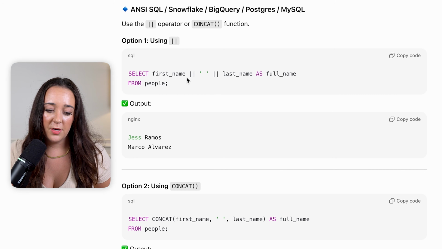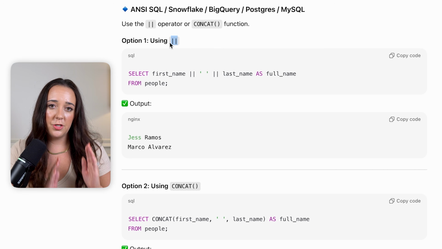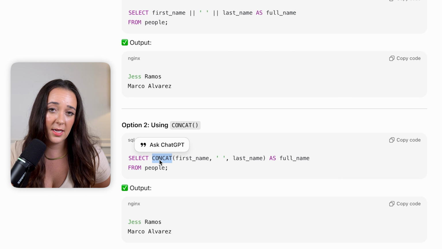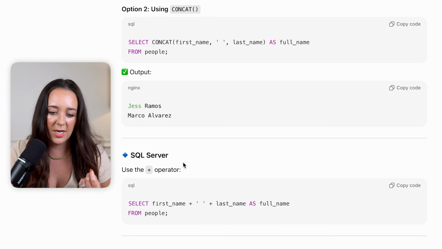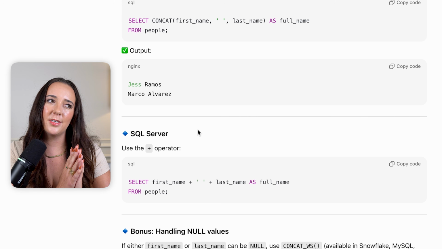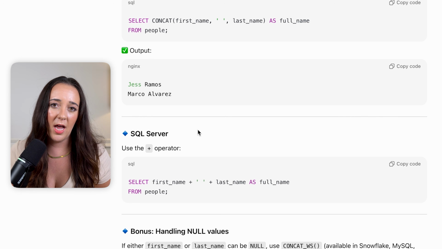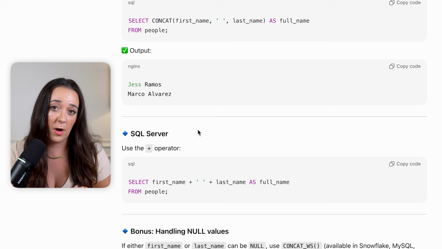So you'll see there's actually a few different kind of solutions. There's these two bars that we can use to concatenate, or the concatenate function. I'm using the concatenate function right now, so we're gonna continue on with this solution, but there's a lot of different types of ways to do things in SQL, so you honestly just have to try different things sometimes and see what works in the dialect and environment you're working in.